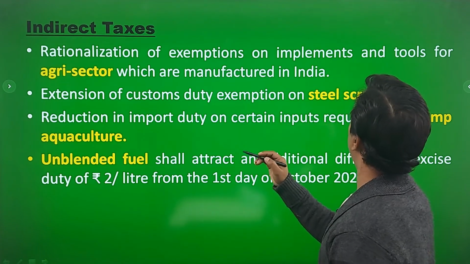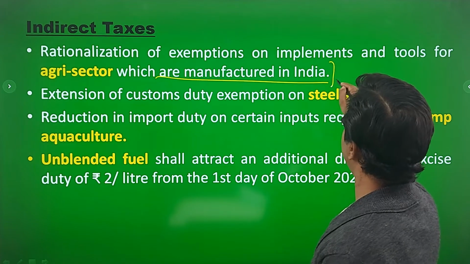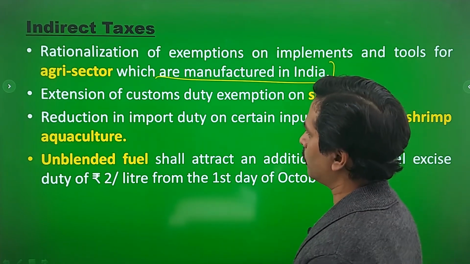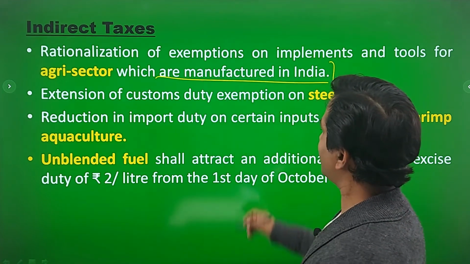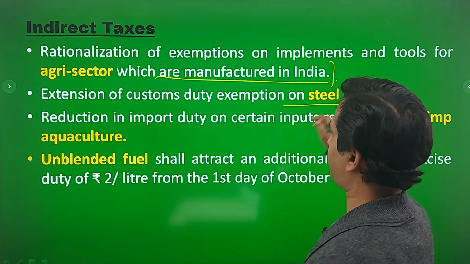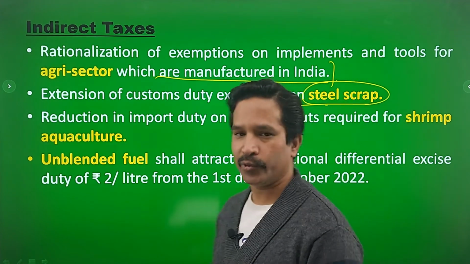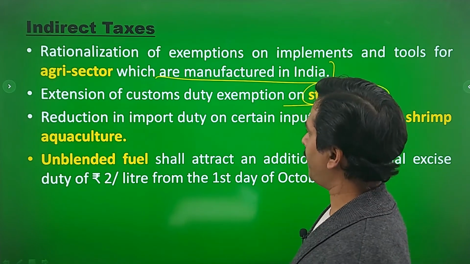Rationalization of exemptions on implements and tools of the agri sector which are manufactured in India. Again it is Make in India, या आप कह रहे हो कि जो Government of India की scheme है to promote domestic manufacturing. Extension of custom duty exemptions on steel scrap. Now this is important because steel scrap is used by many industrial units in India. So this is again to promote domestic manufacturing.